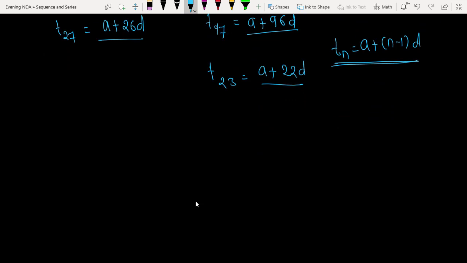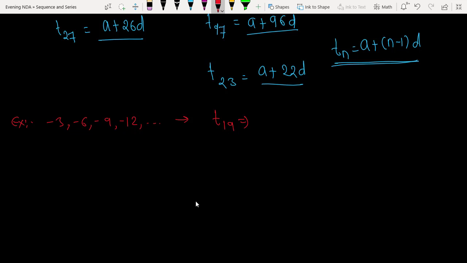Okay, suppose this is my next sequence: -3, -6, -9, -12 and so on. In this expansion I want the 19th term. Can you find the 19th term in this sequence?